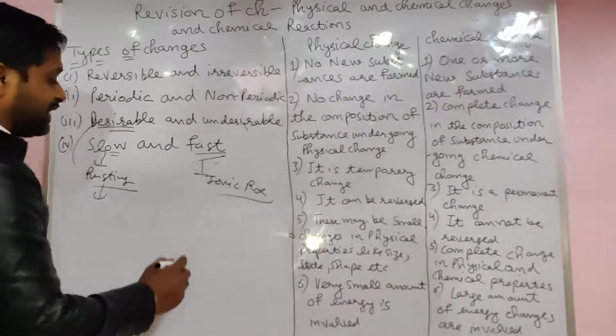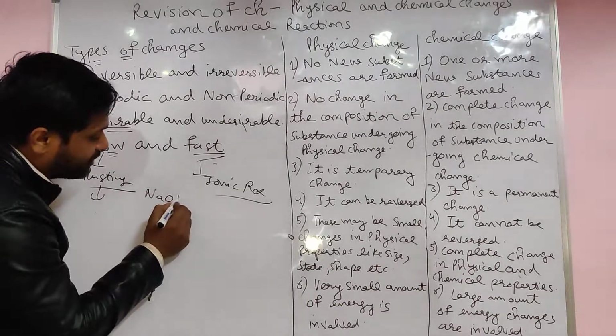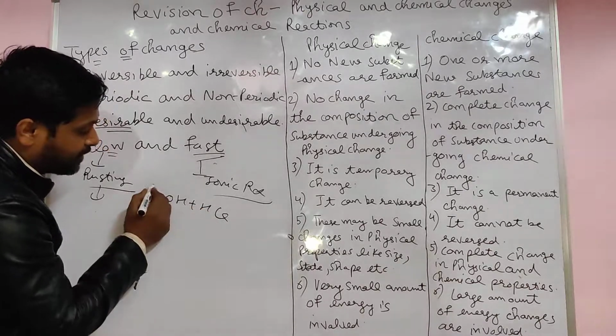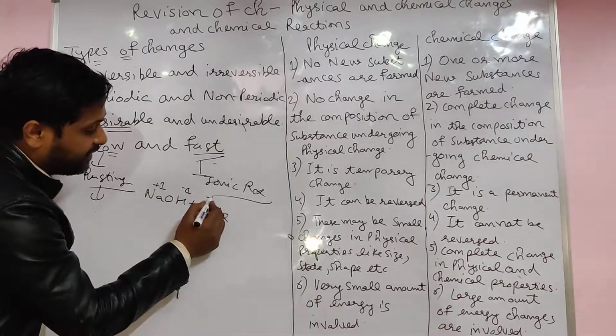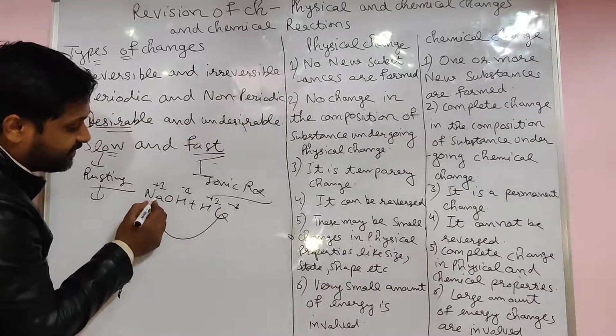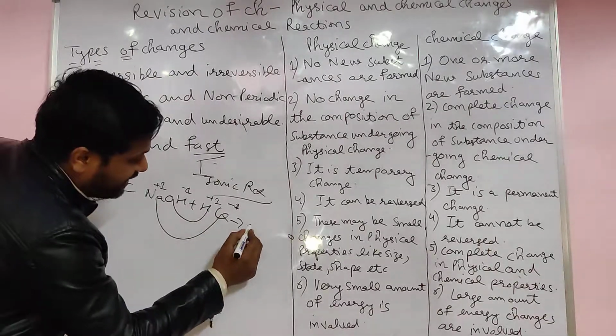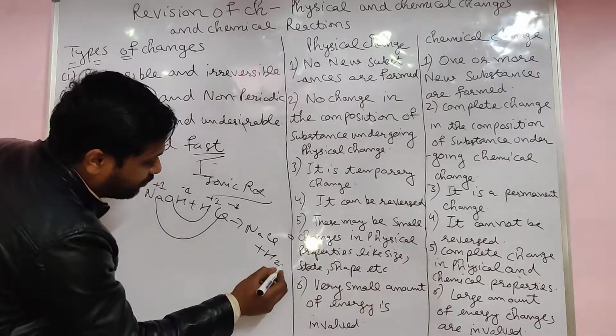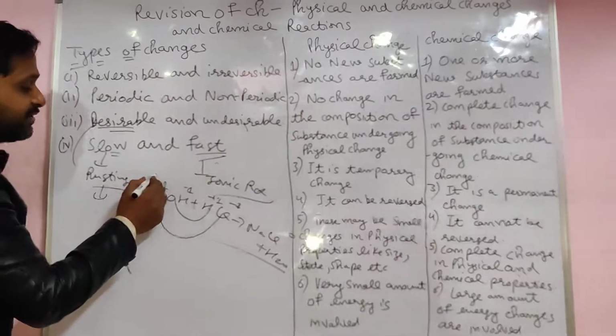Ionic reactions are mainly fast. For example, NaOH plus HCl. This is one positive, one negative, one positive, one negative. This negative goes with this one, and this negative goes with this one. That gives us NaCl plus H2O. Very fast reaction. Acid-base reaction.